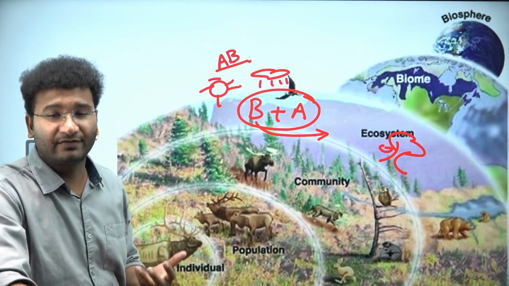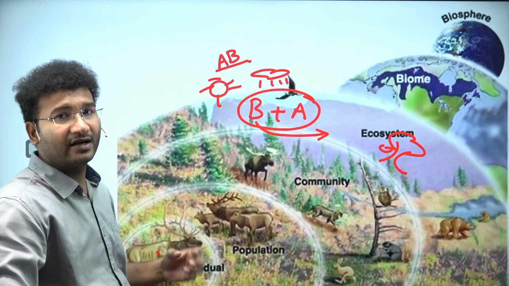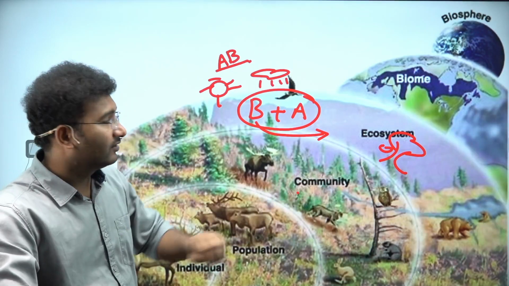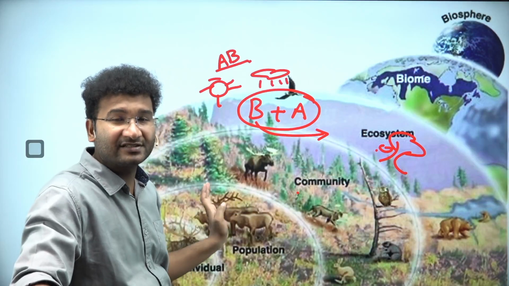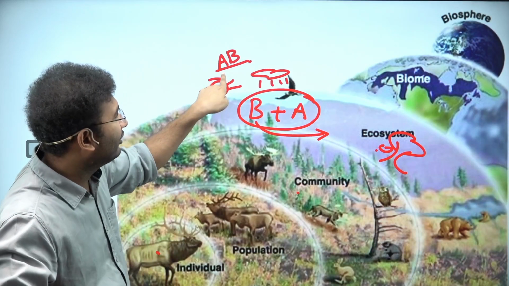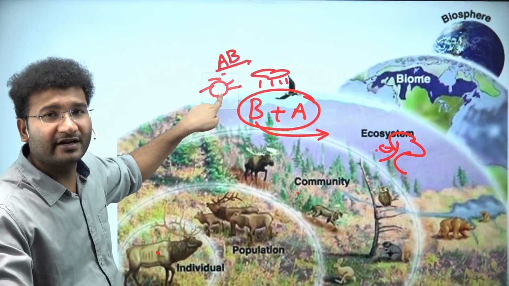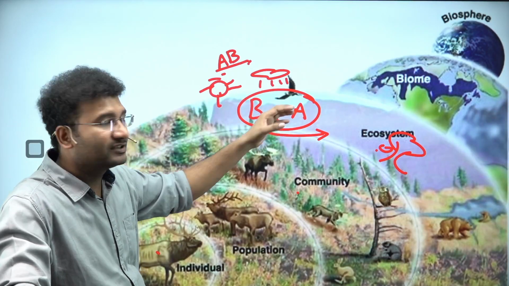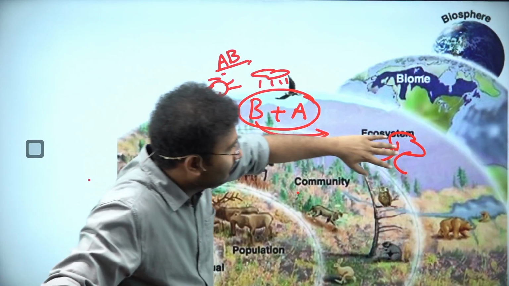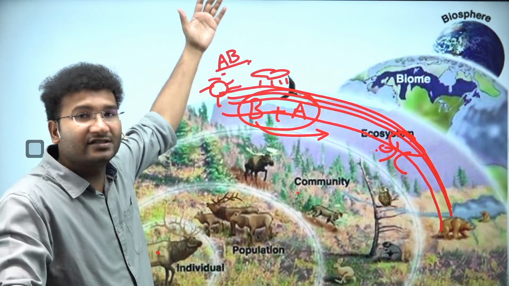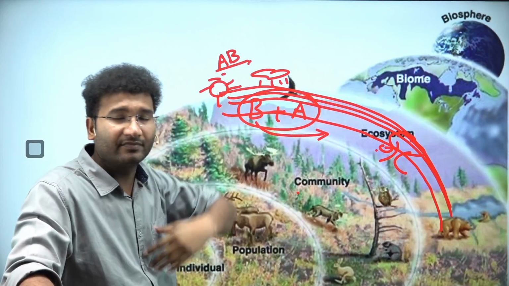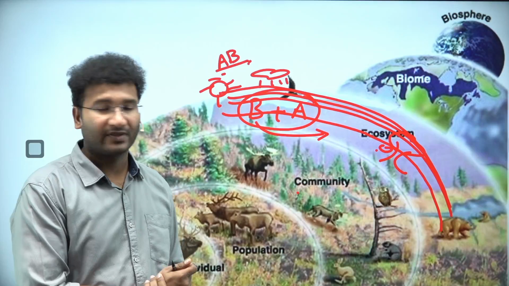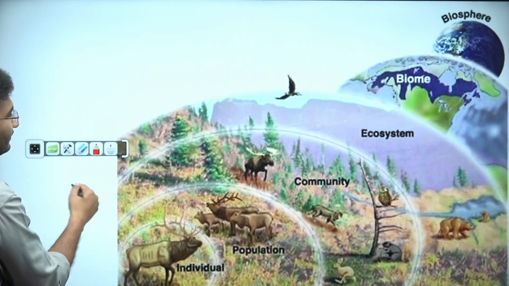Population means a collection of individuals. Individuals are of one particular species. Community is the collection of different species. Whereas in an ecosystem, you'll take all the species, along with that you'll also take abiotic factors and biotic factors. Abiotic means sunlight is there, clouds are there. Okay? They are abiotic. Whereas biotic means the species which are there. Now, if you have a similar kind of ecosystem in a larger area, that becomes a biome, right? And biosphere is the place where all of these things are present, right?